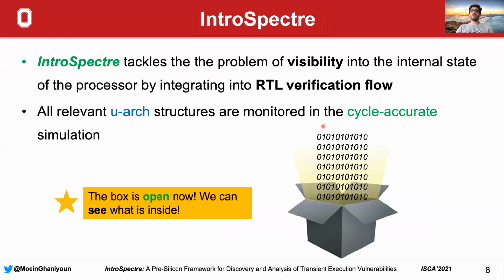In order to tackle this problem, our framework IntroSpectre integrates itself into the RTL verification flow of the design and gains full visibility into the internal state of the processor. This means that all relevant microarchitectural structures are monitored in a cycle-accurate RTL simulation. Now, going back to our box analogy, the box is open now. We can see what's inside. We don't have to rely on any channels. We don't have to poke holes. We can clearly see the information inside this box, which means that we can conduct a systematic evaluation of the design.